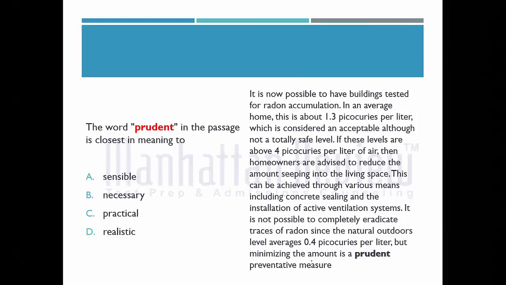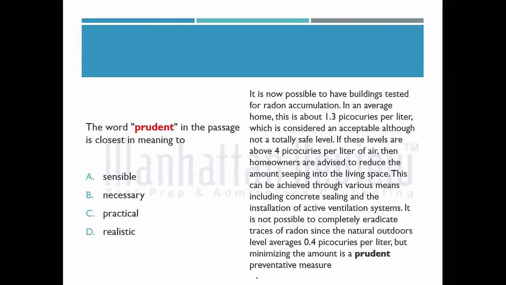It is also discussing how it affects the people residing in their homes with the liberation of these radioactive elements. This can be achieved through various methods, including concrete sealing and the installation of active ventilation systems. It is not possible to completely eradicate radon, since the natural outdoor levels average 0.4 picocuries per liter. But minimizing the amount is a preventive measure.